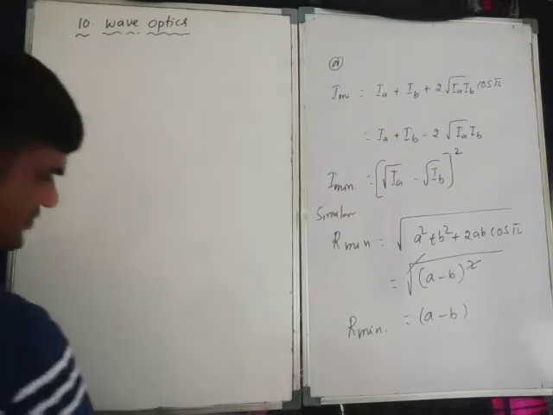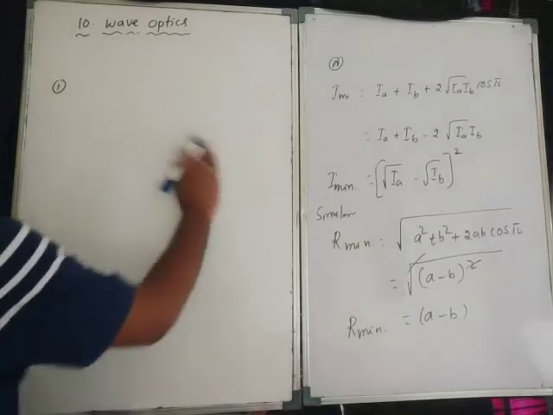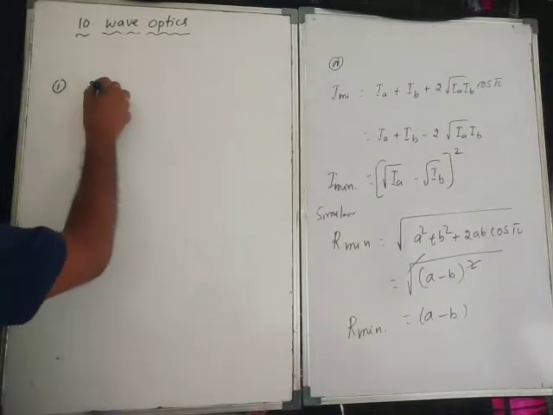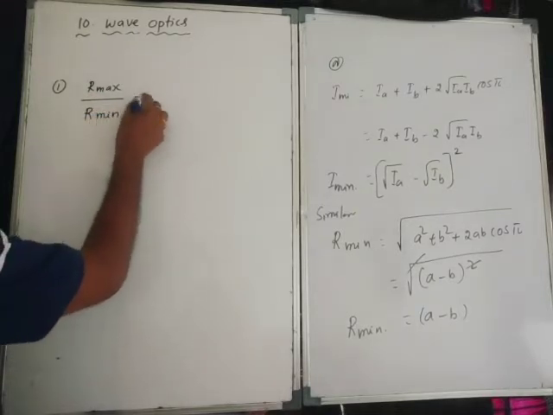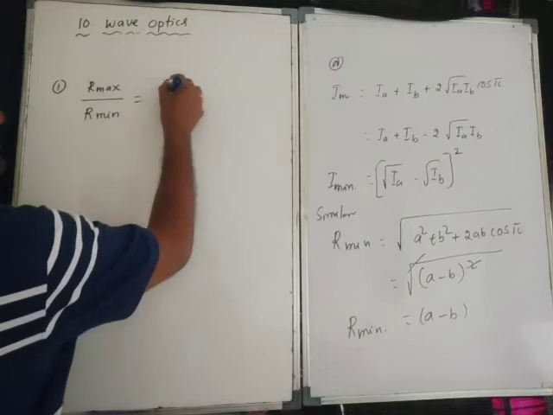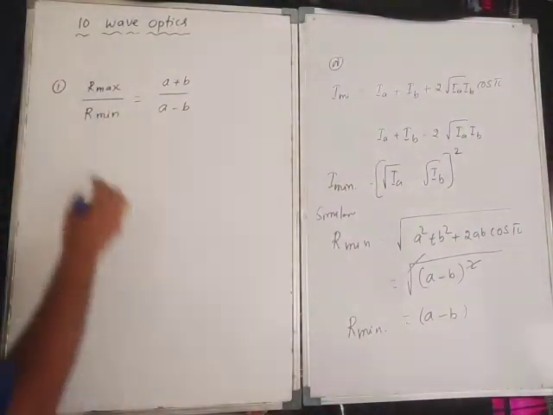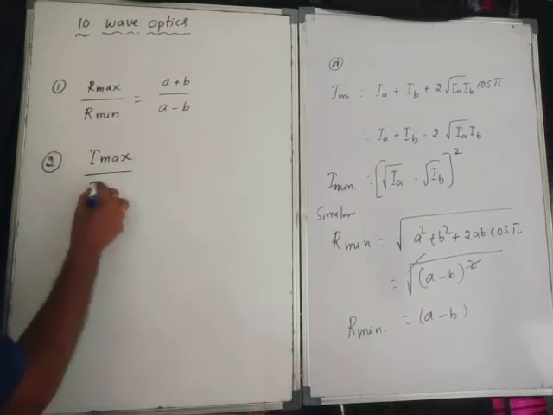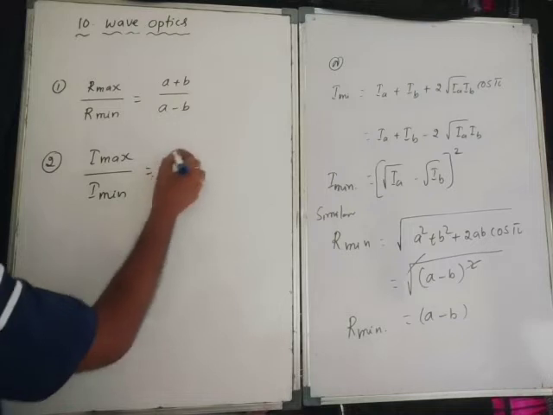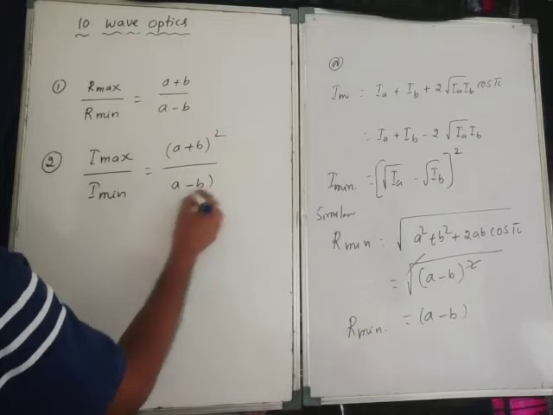Some relations I will give you now. First, R max by R minimum is equal to, R max is A plus B, R minimum is A minus B. Similarly, I max by I minimum. I max is A plus B whole square and I min is A minus B whole square.